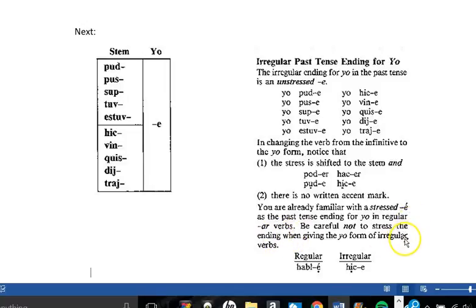Be careful not to stress the ending when you're giving the yo in the irregular verbs. So just to recap, for regular verbs, you have an accented and stressed form in the yo form, yo hablé. But in the irregular, the yo form is not stressed or accented. Hice, yo hice.